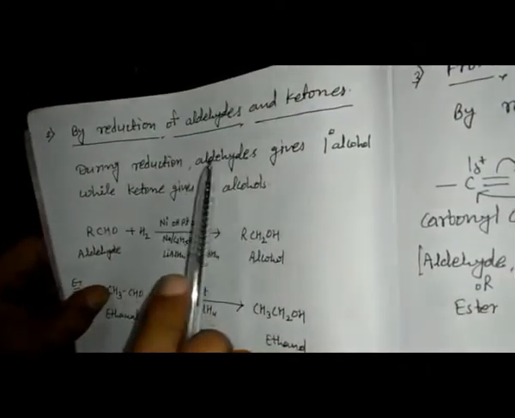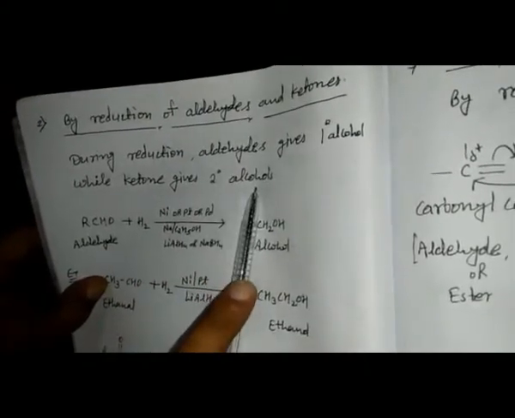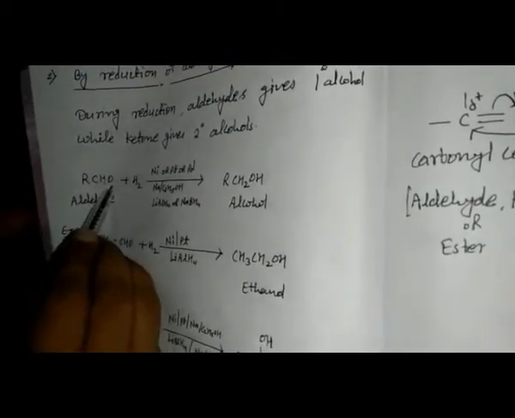Now the next method is by reduction of aldehydes and ketones. During the reduction process, aldehyde gives primary alcohol, whereas ketone gives secondary alcohol. Like this is RCHO. We know that the CHO group is the aldehyde group.